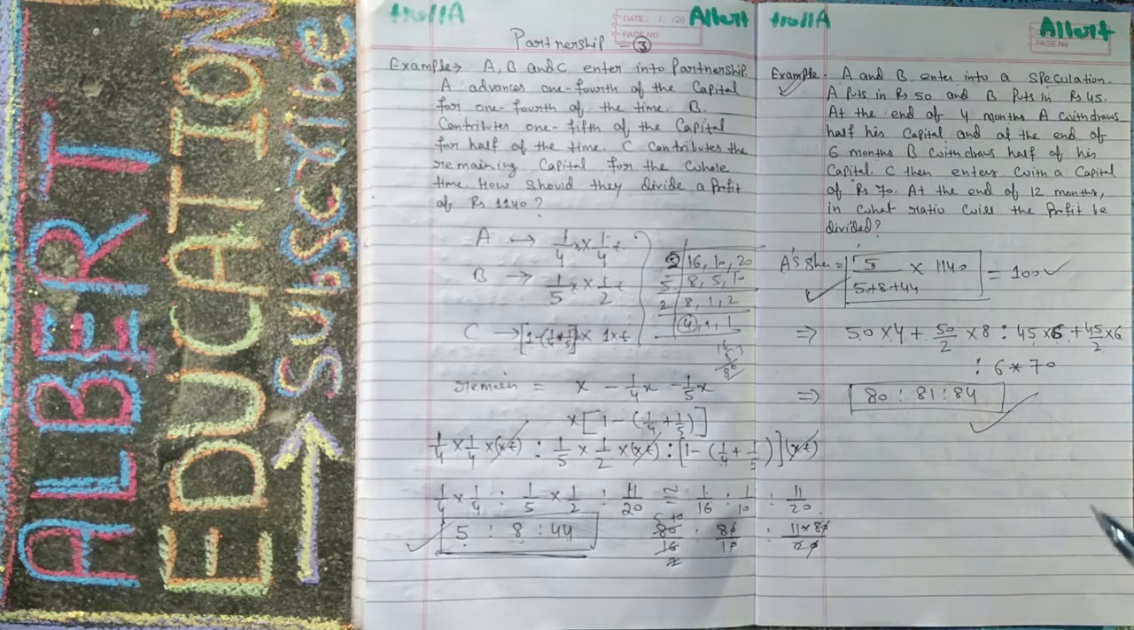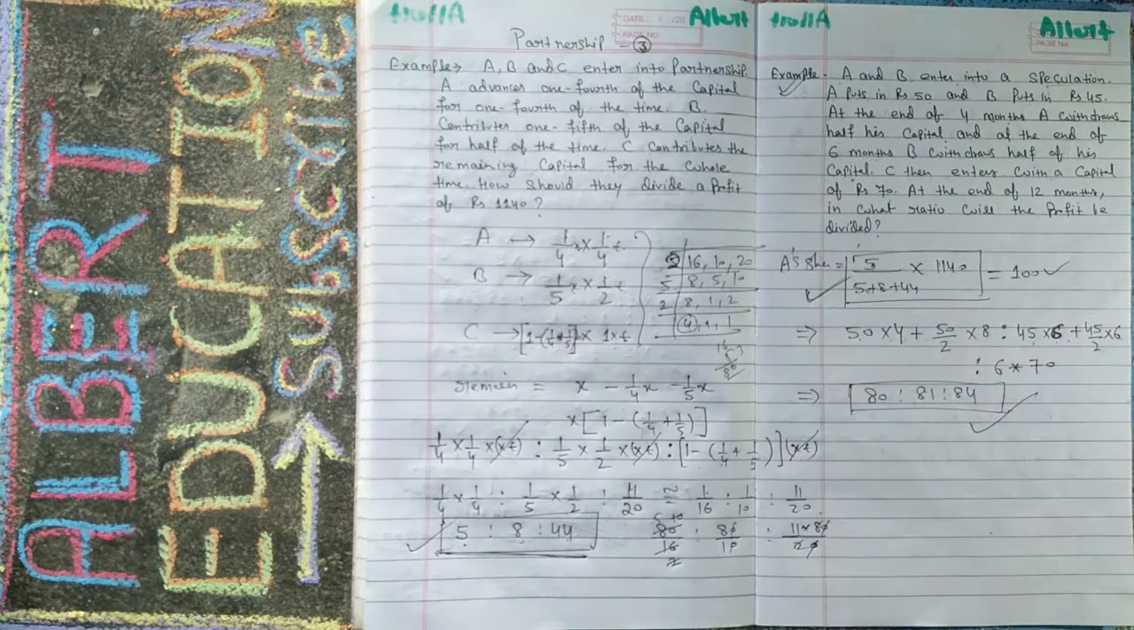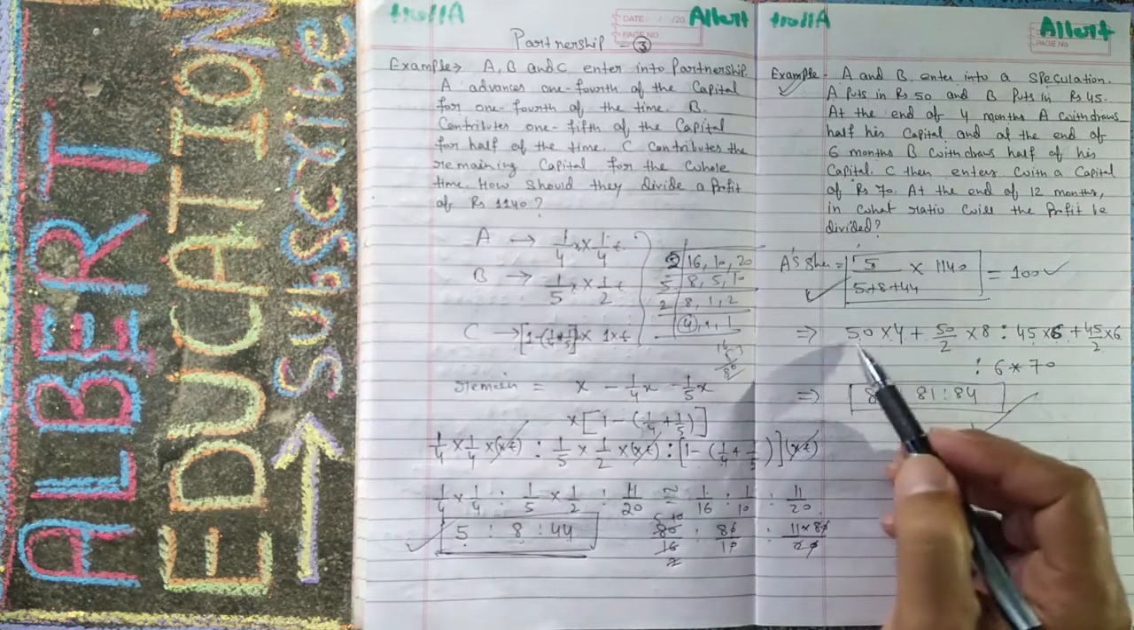At the end of 4 months, A withdraws half of his capital. It means that he has given this money for 4 months.